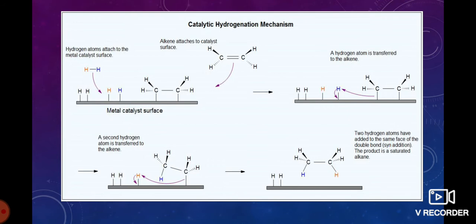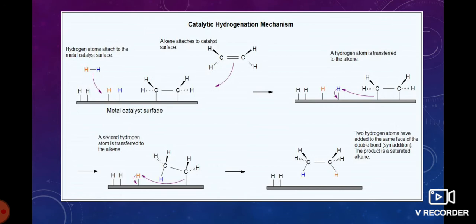This is the catalytic hydrogenation of an alkene. We are taking an alkene. This is treated with a metal catalyst surface. We are taking palladium, platinum, or Raney nickel, any one of them. Then this alkene is added to the metal surface, and then one of the hydrogens forms a bond. The alkene-metal bond should be broken on one side. That hydrogen is added to that carbon.